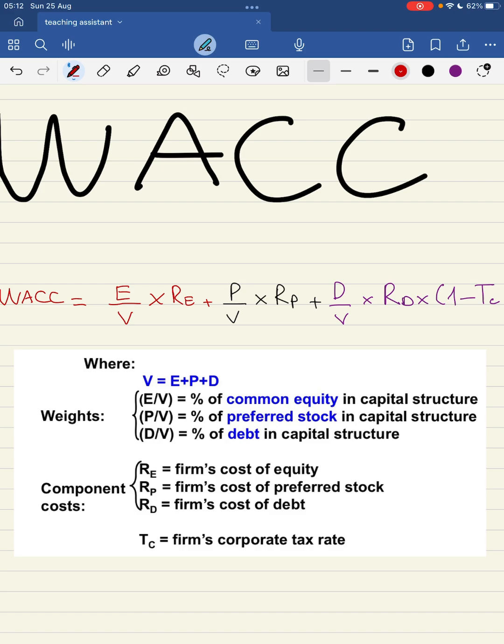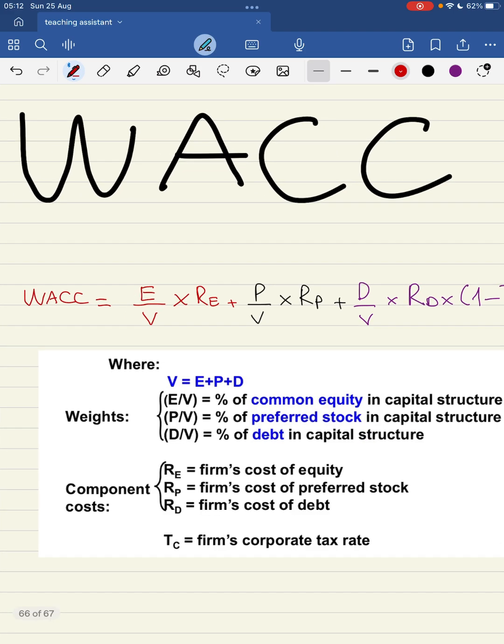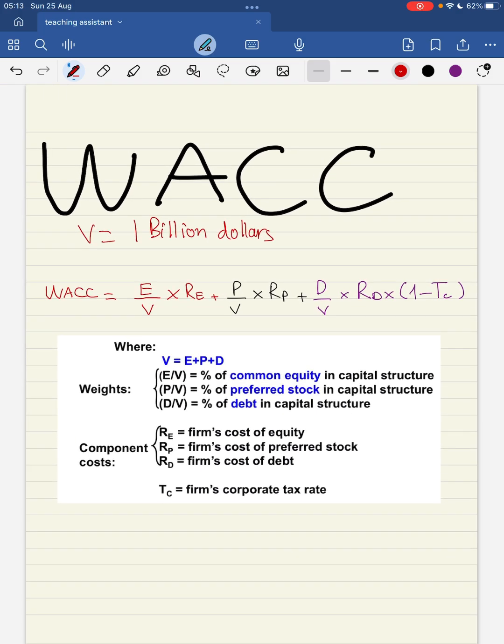Let me give you an easy example. If a company has a market value of $1 billion, in this $1 billion, they will have $500 million of equity, $200 million of debt, and also $300 million of preferred stock.